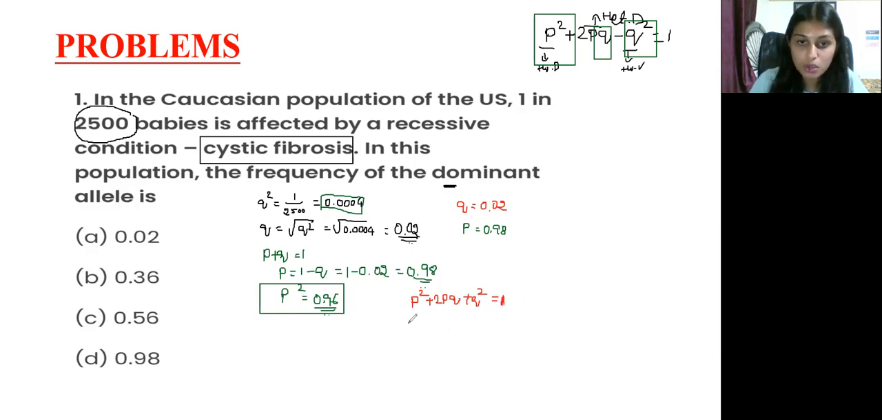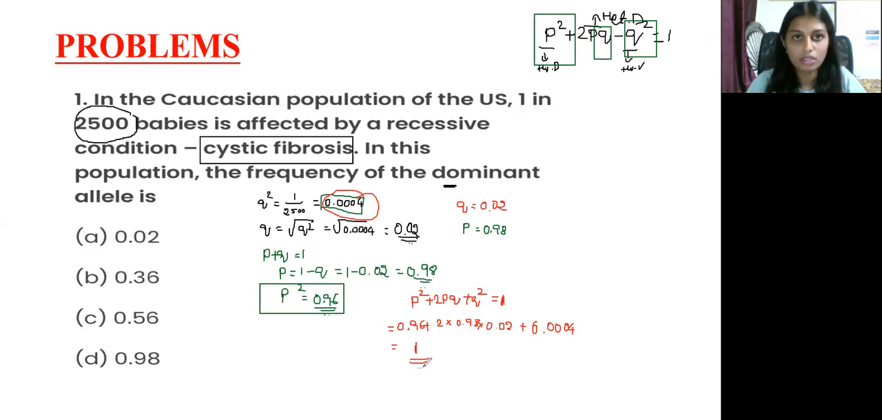So P square is 0.96, and 2PQ means 2 into 0.98 into 0.02, that is Q, and plus Q square, which is 0.0004. When we add all these things, we get 1. So this indicates your problem is right. The substitution and the Q square, P square values, everything is correct.